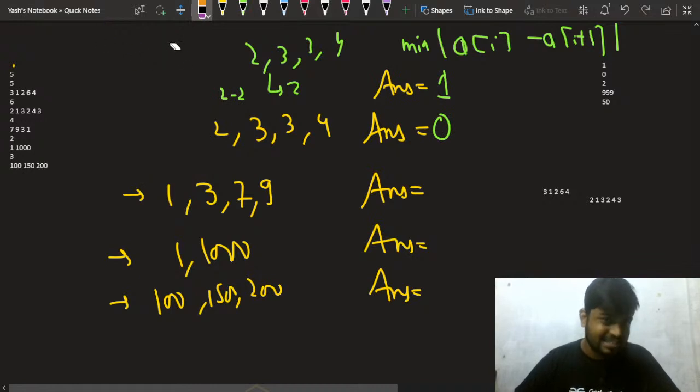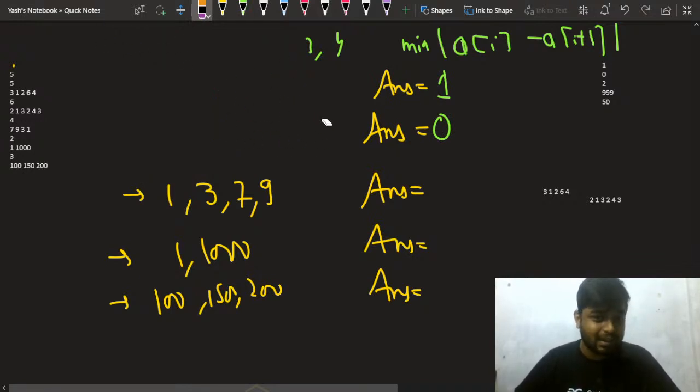If this is clear, please write clear or yes clear in the chat, so that I know that this part is clear, right?